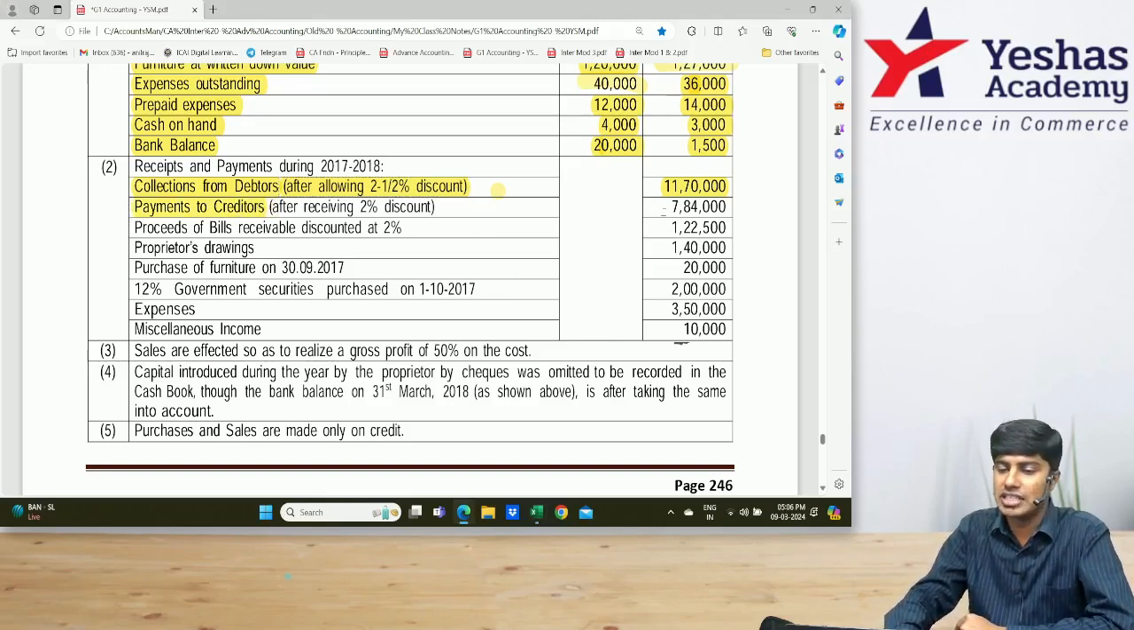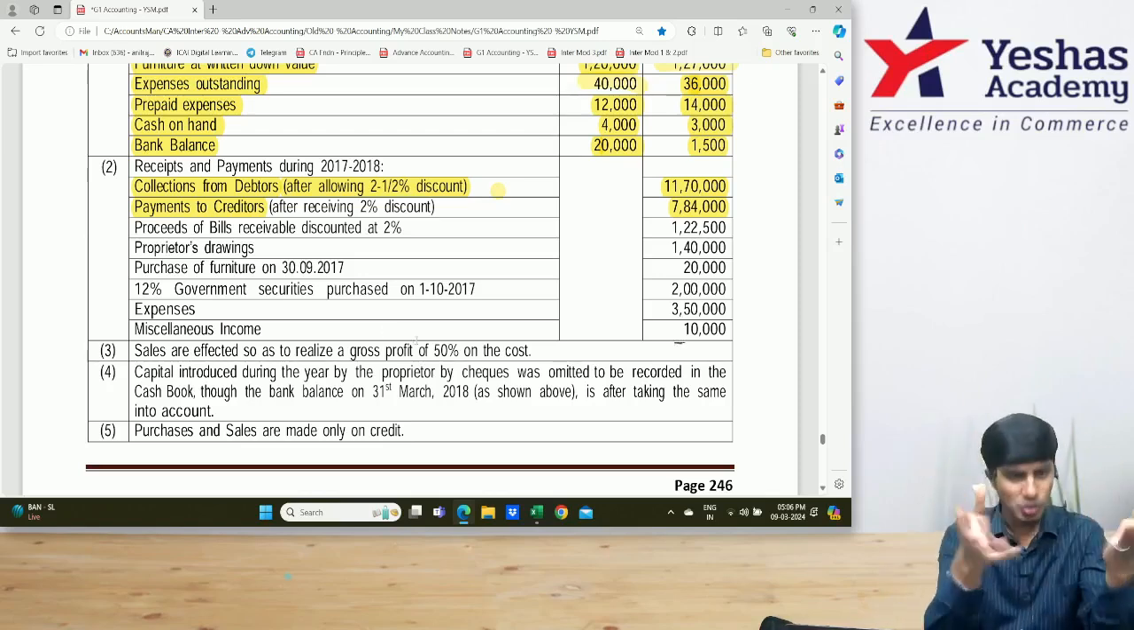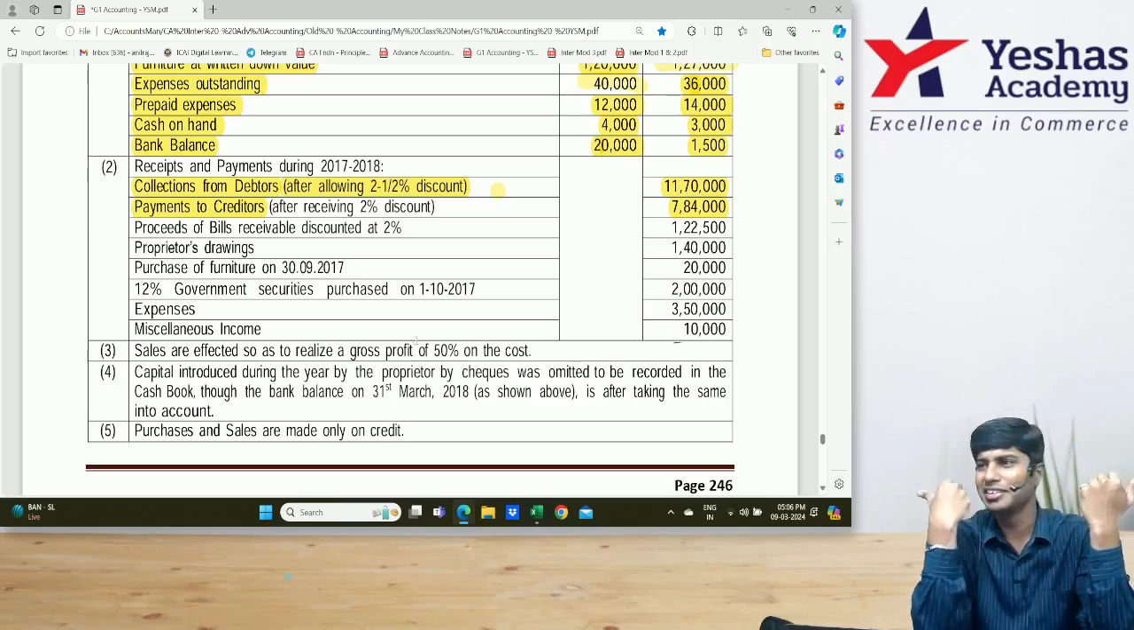Payment to creditors. How much? 7,84,000. What is the journal entry when you make the payment to creditors? Credit cash account. Why do you debit, man? Okay, you make the payment and then write cash account debit.